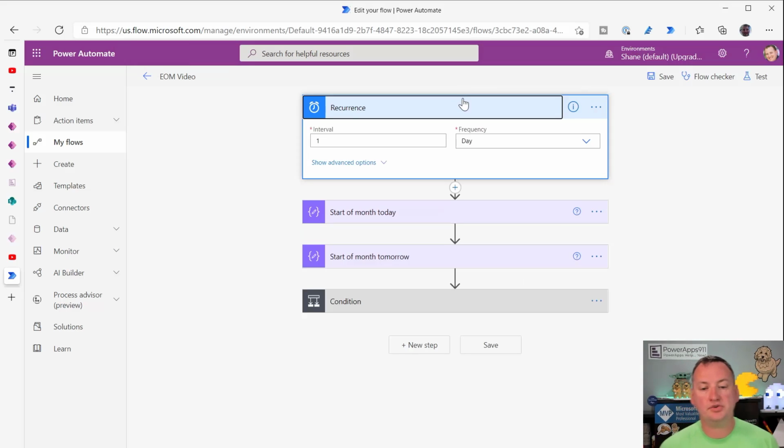So what I do is I use a recurrence trigger. So I say, hey, every morning at 8 a.m., right? Or every hour, every 30 minutes, or once a month, or the end of the month, whatever it is, Flow, wake up. Yay, Flow's awake. Once Flow's awake, then I go to my data source.